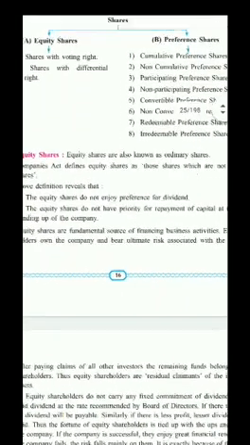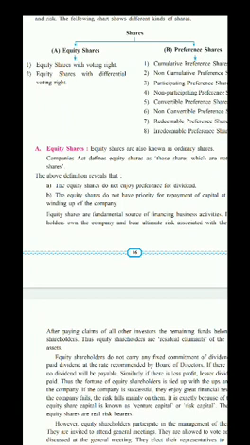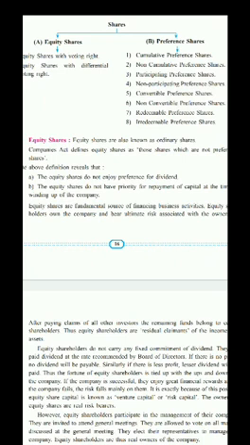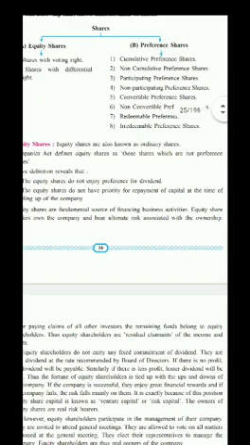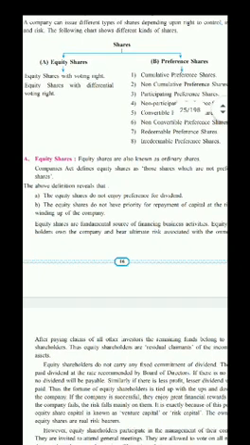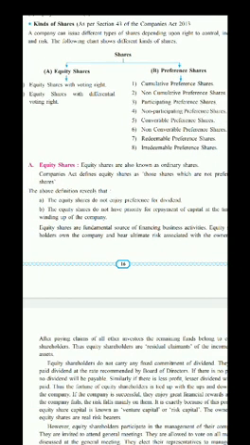Now we will study first equity shares. The first type of shares is equity shares. Equity shares are also known as ordinary shares. Companies Act defines equity shares as those shares which are not preference shares. See students, the word preference means giving priority in something.